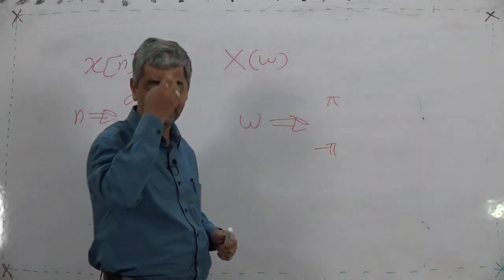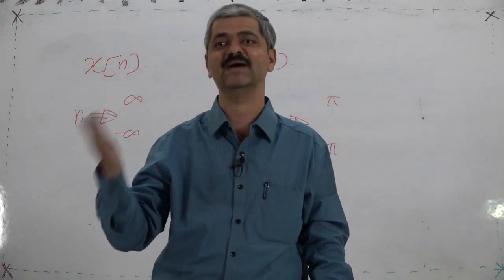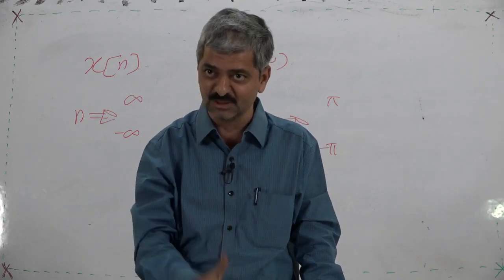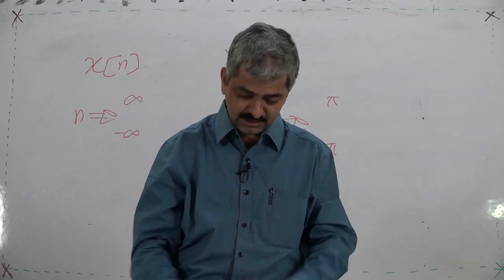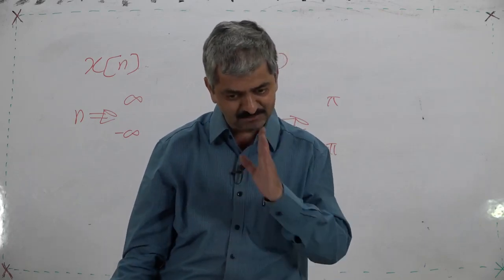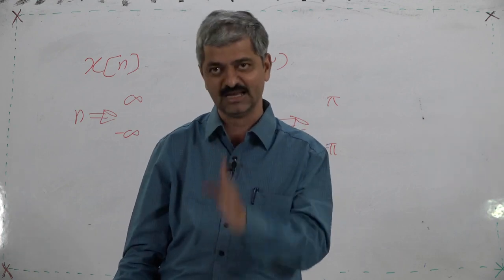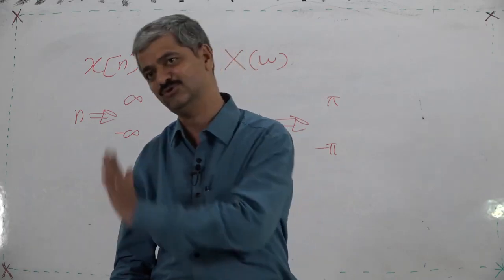So from minus pi to pi, you again get infinite points of omega. Omega is continuous, n is discrete. The samples are countably infinite: 0th sample, first sample, second sample, third sample, fourth sample, minus 1 sample, minus 2 sample, and so on.